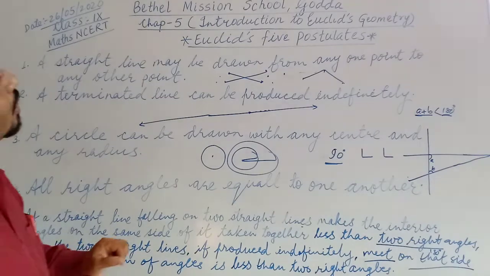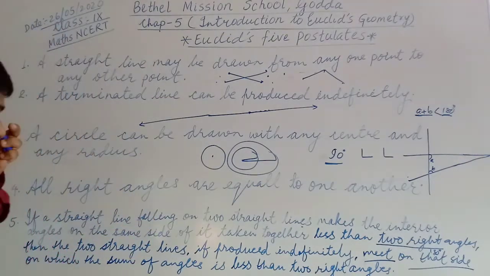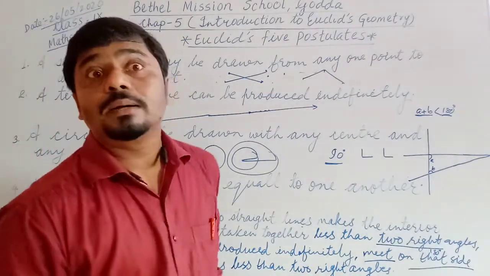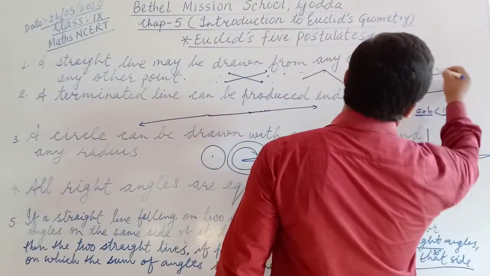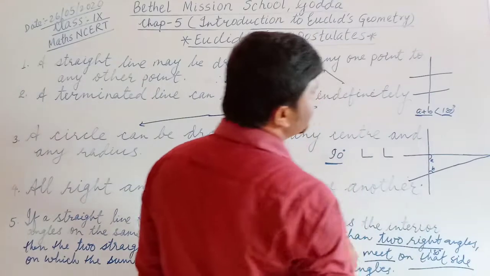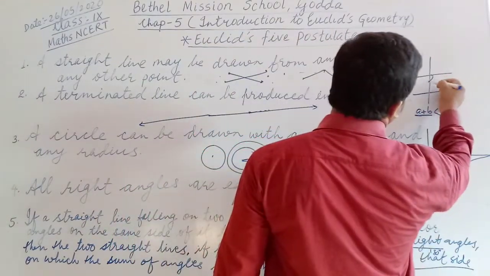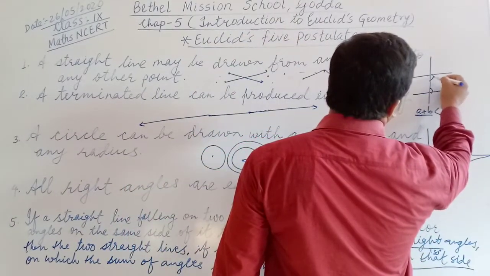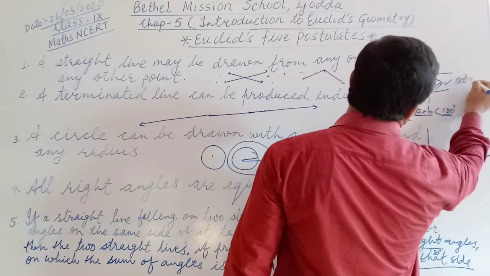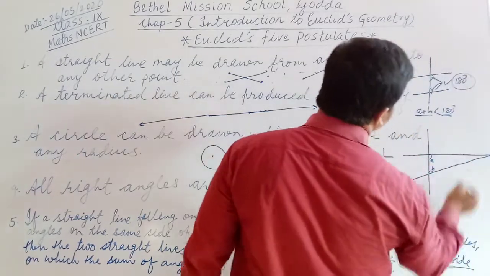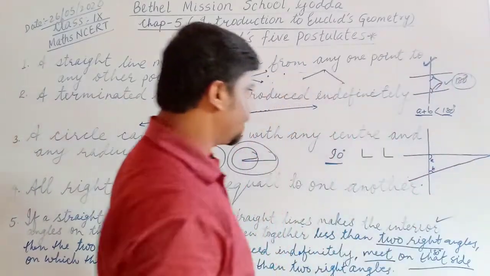Euclid's fifth postulate also defines the parallel lines. Means if two lines are parallel and one is transversal, the sum of co-interior angles, consecutive interior angles is 180 degree. And from this fifth postulate, this concept is coming.